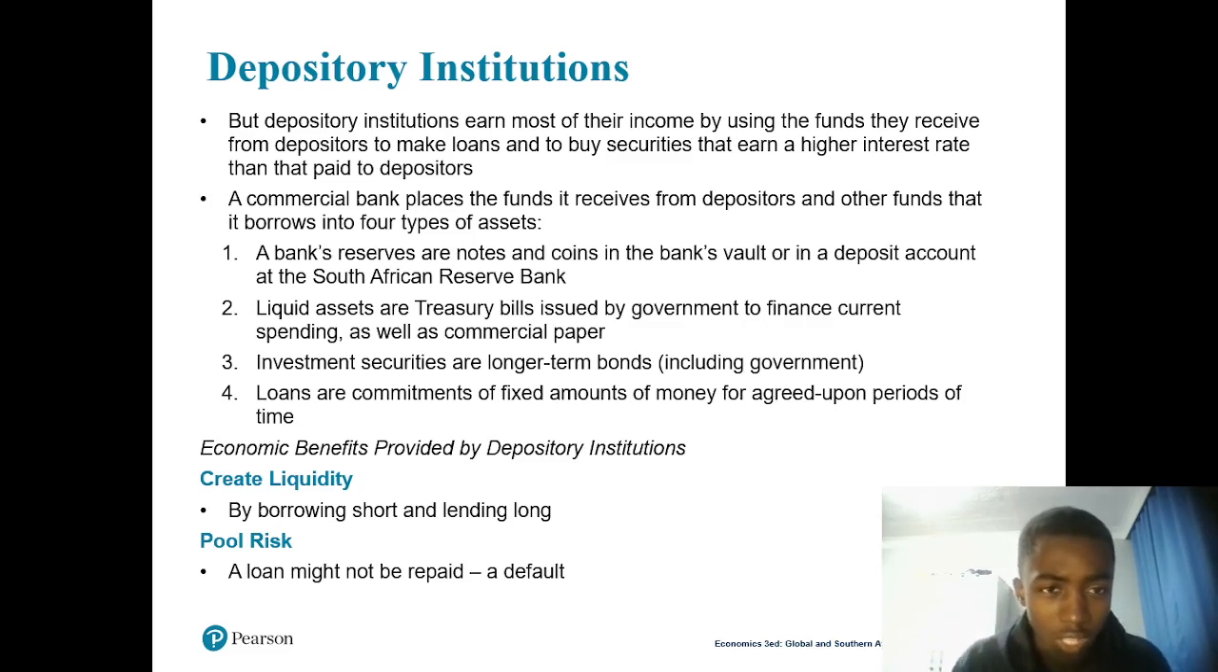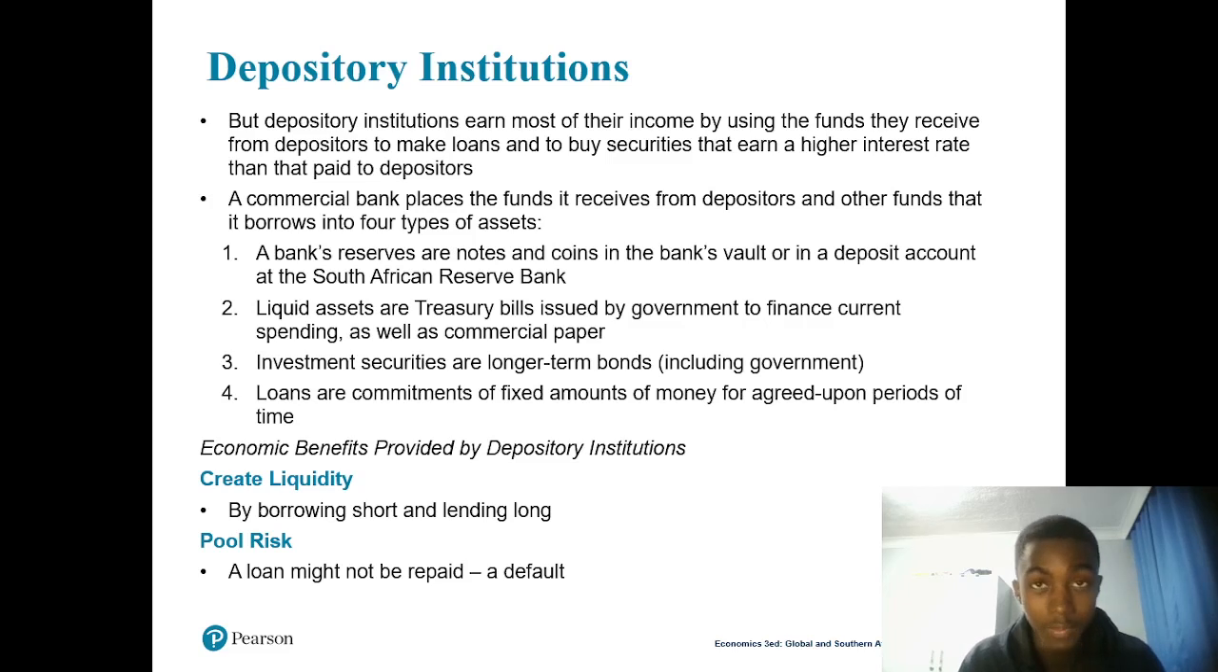So let's talk. Okay, the bank reserve are notes and coins in a bank vault or in a deposit account of the South African Reserve Bank. You still remember we talked about the South African Bank. We're actually still gonna talk about the South African Reserve Bank, which is SARB. So the liquid assets, this one are treasury bills issued by government to finance current spending.